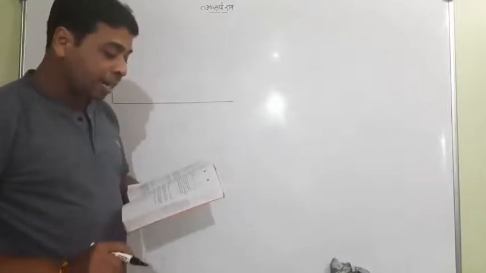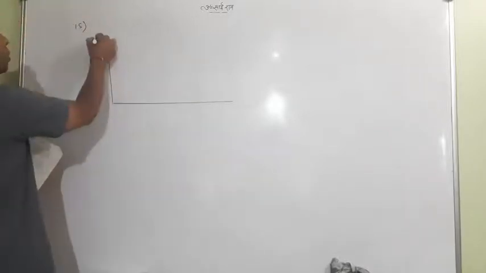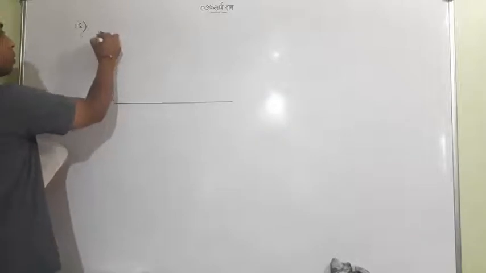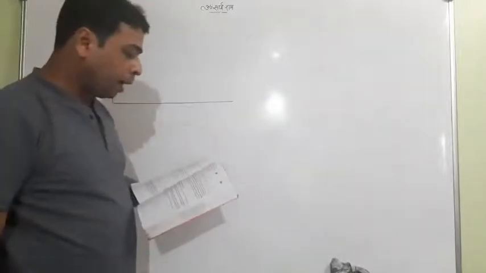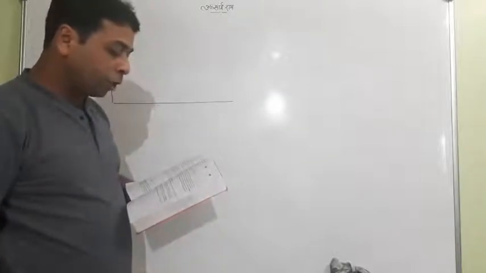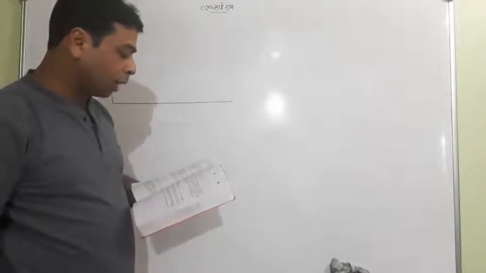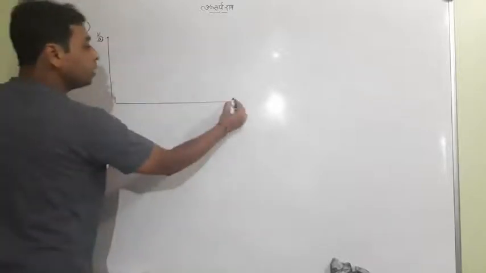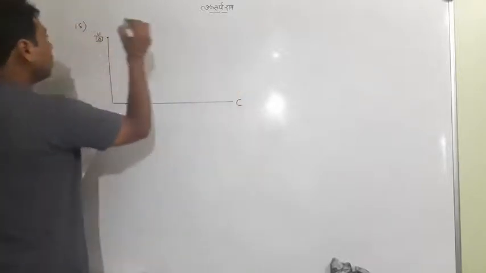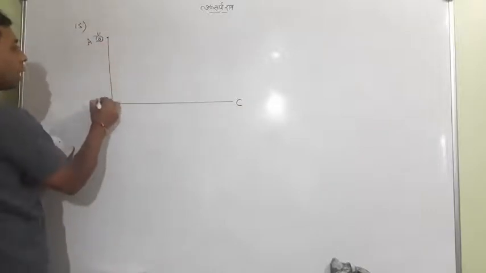A man standing at the top of the tower. Now the observer is here, try to understand. The observer is at the top. A man standing at the top of the tower observes a car at an angle of depression of 30 degrees. Meaning it is a car. Suppose C is the car. AB is the height of the tower.